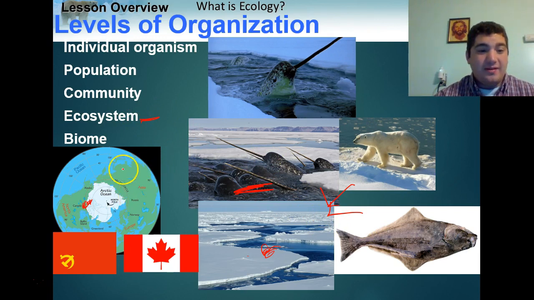But if you notice, right, the habitat is going to be exactly the same over here in Mother Russia, okay? There's still going to be polar ice caps. There's still going to be narwhals. There's still going to be polar bears. There's still going to be halibuts, right? Two different ecosystems on different sides of the Earth, okay? And this refers to a biome, right? If you remember, we talked about the biosphere is the Earth and all the living creatures on it.